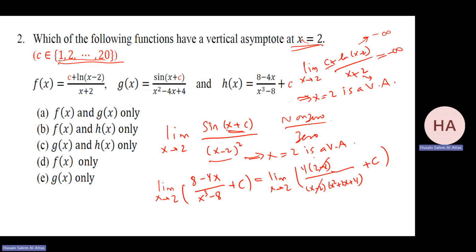This is cancelled. I'm getting minus 1. Now I can do the limit. It will be minus 4 over 4 plus 4 plus 4, which is 12, plus c. What's important is it's not going to infinity or minus infinity. That means x equal to 2 is not a vertical asymptote. So it's there, but not there. So this will be my answer.